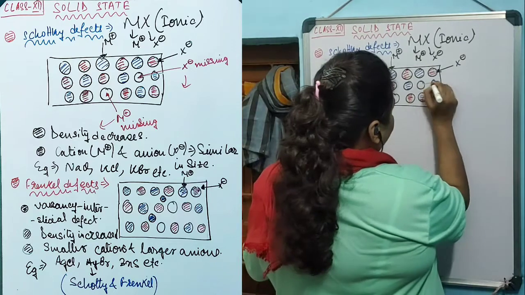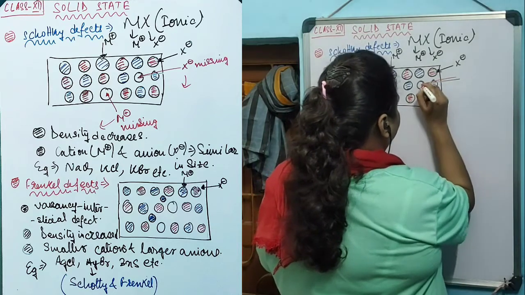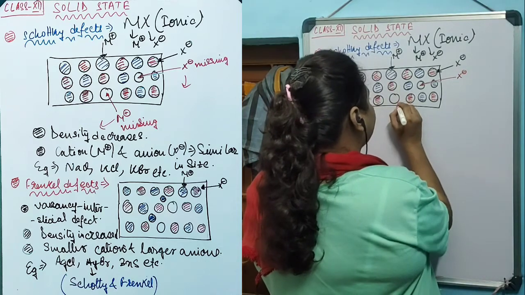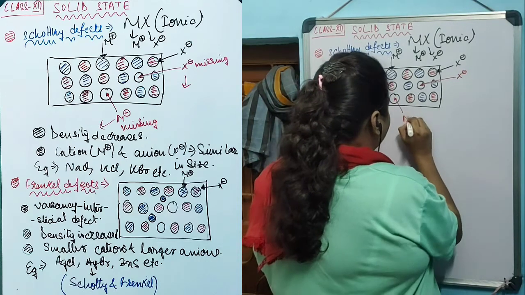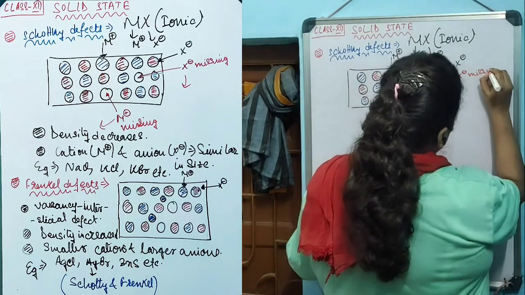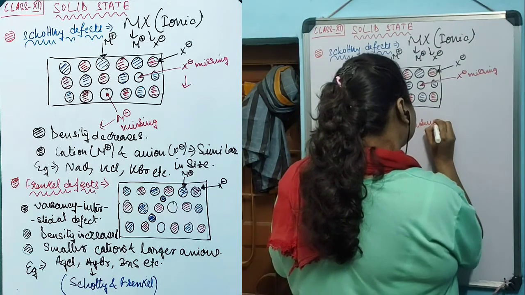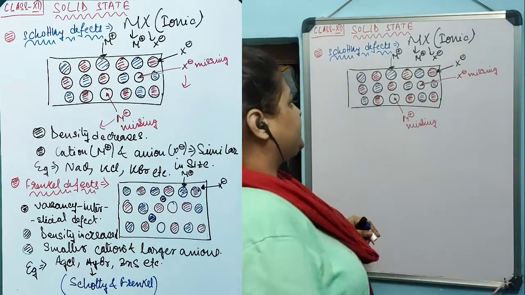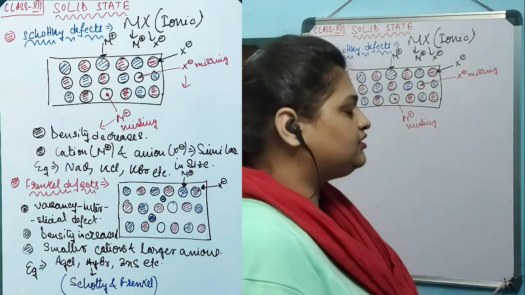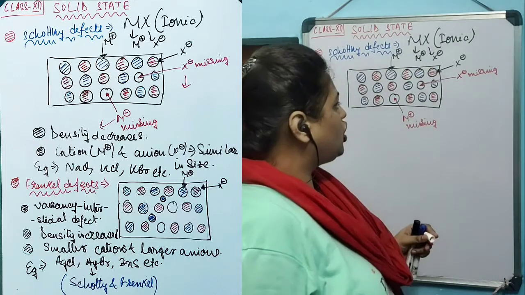That is, here there should have been an X- which is missing, and here there should have been an M+ which is missing, creating a vacant space inside this lattice. This is a deviation during lattice formation, and this kind of deviation created in an MX type of ionic compound is known as Schottky defect.